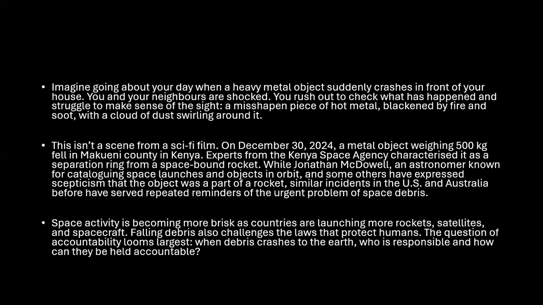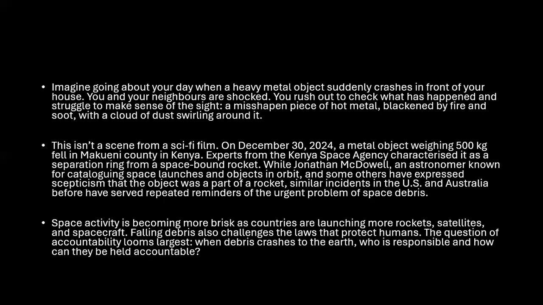Experts from the Kenya Space Agency characterized it as a separation ring from a space-bound rocket. While J. McDowell, an astronomer known for cataloging space launches and objects in orbit, and some others were expressing skepticism that the object was a part of a rocket. Similar incidents have happened in the USA and Australia before and have served as repeated reminders of the urgent problem of space debris.